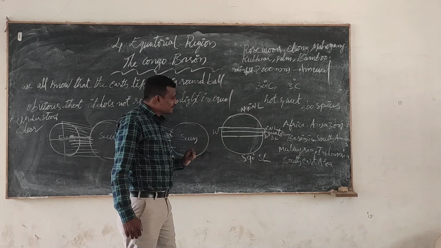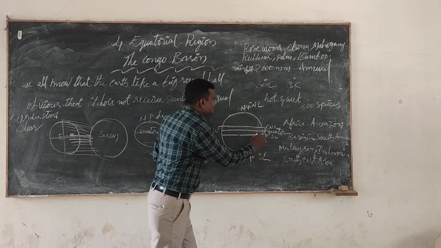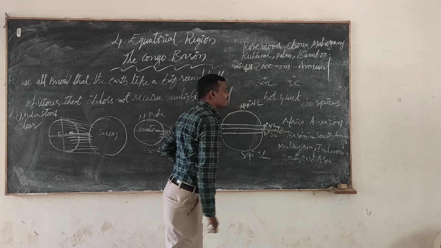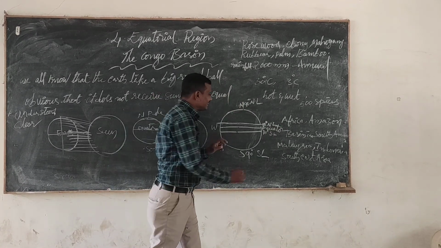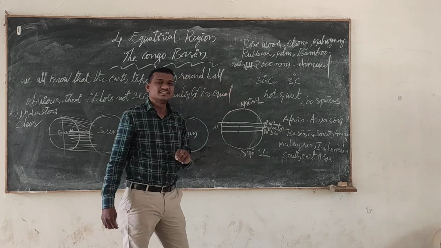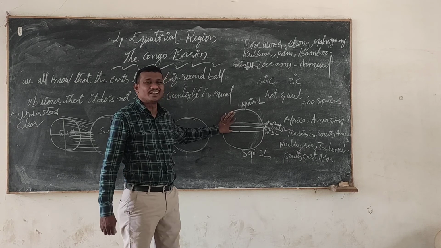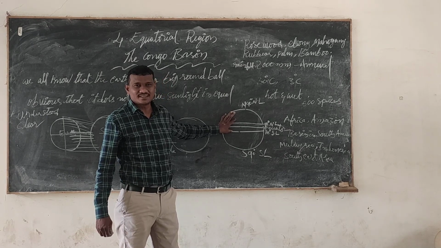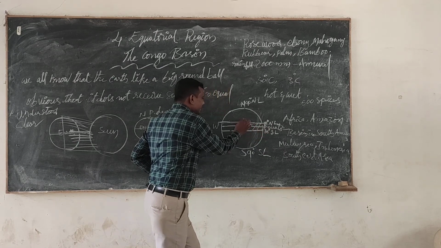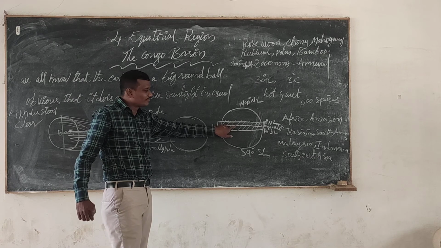The equatorial region is located between 10 degrees north latitude in the northern hemisphere and 10 degrees south latitude in the southern hemisphere. This area is called the equatorial region.